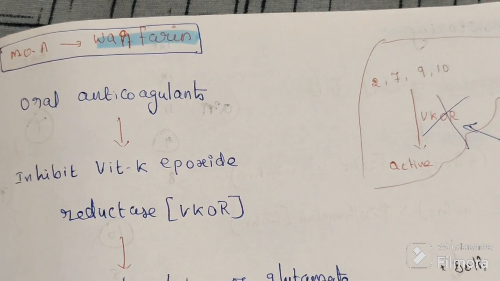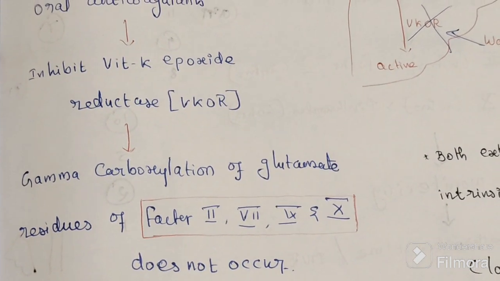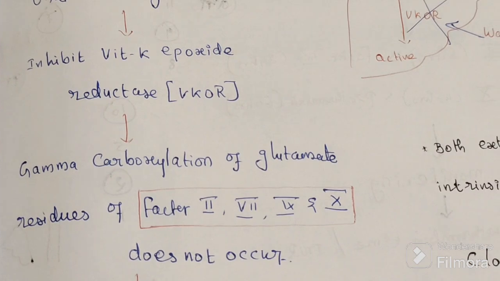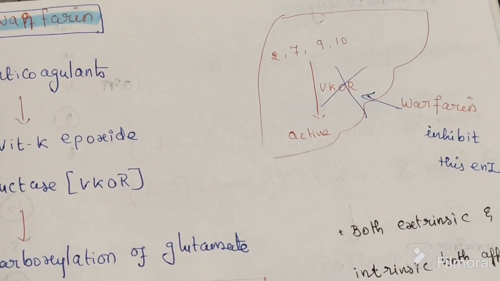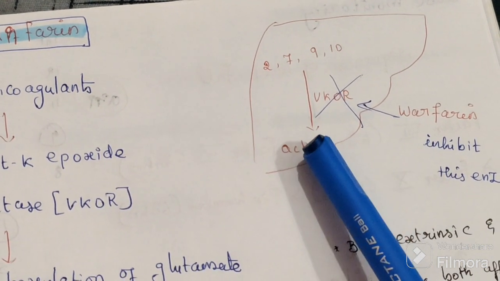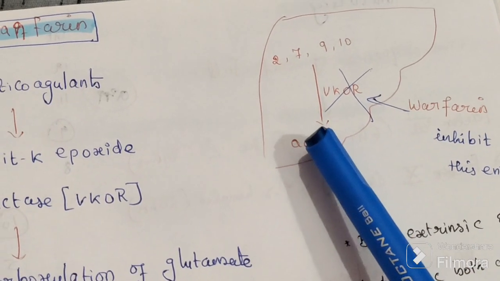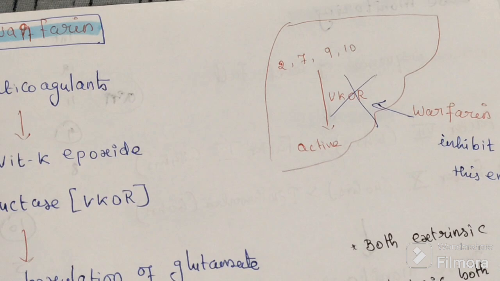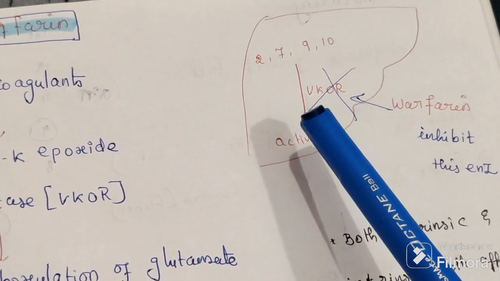Out of 12 factors, factors 2, 7, 9 and 10 require vitamin K for activation. All of them are synthesized in the liver, but these four, 2, 7, 9, 10, become active with the help of vitamin K. There is an enzyme involved in this.